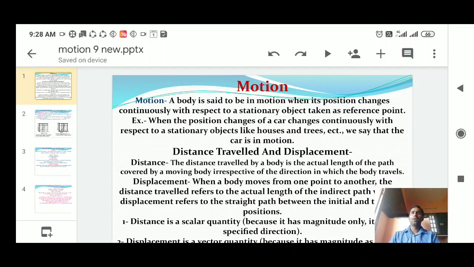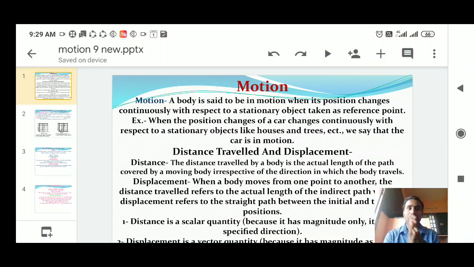For example, if you are seeing a vehicle moving, automatically you rotate your head, right? So according to you only the bike is going. Okay, so in that bike, if it is at rest, there is no movement. We will not say it is not moving, sir, it is at rest. So according to you, you are the reference point. So whenever we are indicating any movement, the reference point is very, very important.